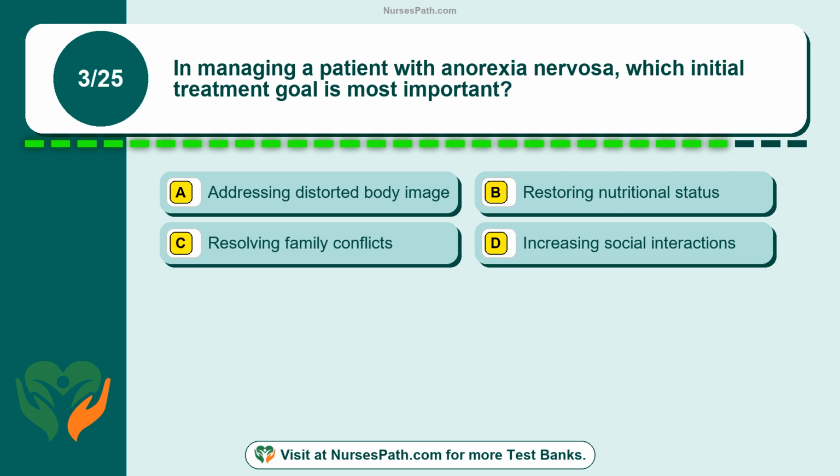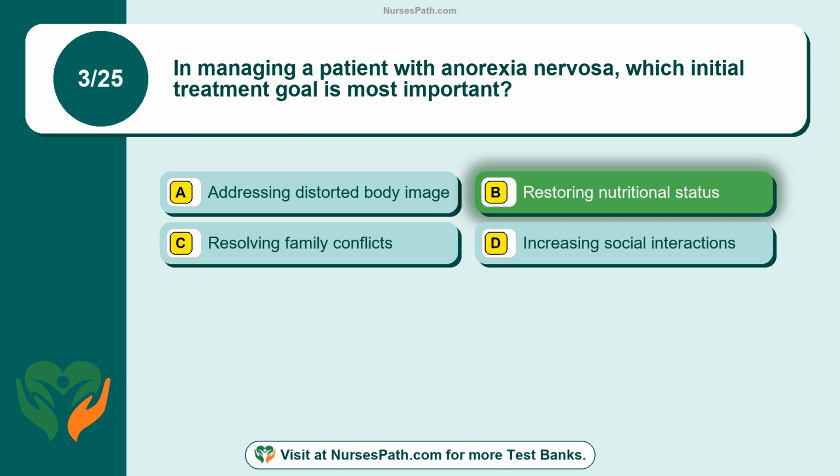Question 3. In managing a patient with anorexia nervosa, which initial treatment goal is most important? Option A. Addressing distorted body image. Option B. Restoring nutritional status. Option C. Resolving family conflicts. Option D. Increasing social interactions. The correct answer is option B.